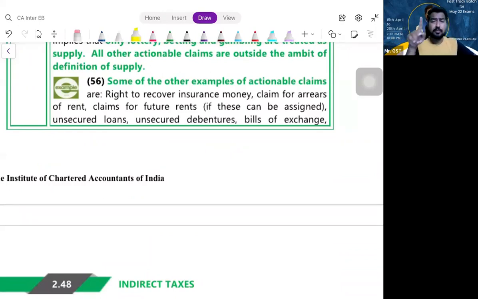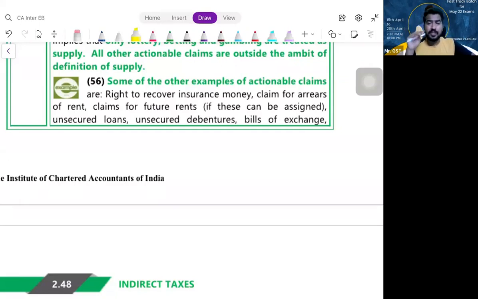Transaction number 1: employer-employee relationship, or principal-agent. Services of court and tribunal. Number 3 itself has 3 activities. One is MLAs, MPs, Panchayat members, positions created by the Constitution. Next, employees appointed by central government, and director, chairperson, or member of any body established by central government, state government, or local authority.